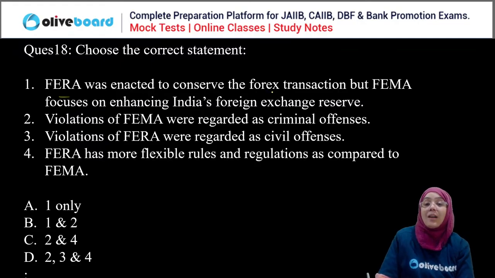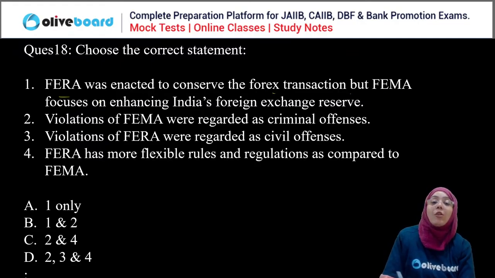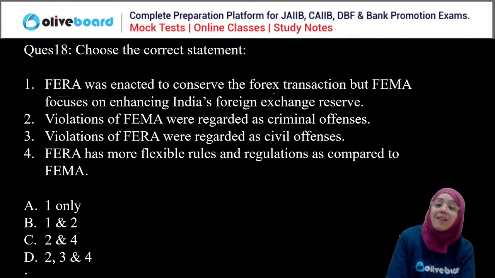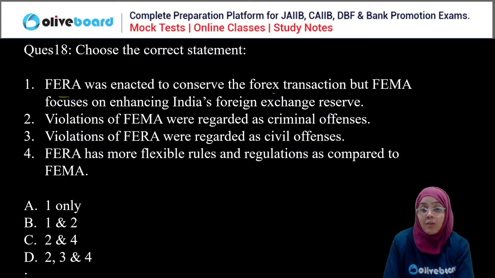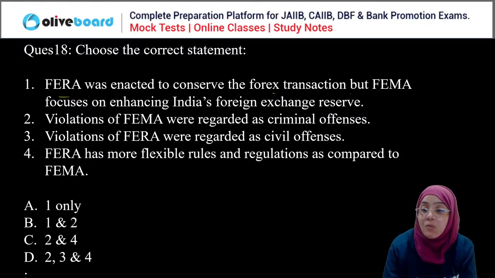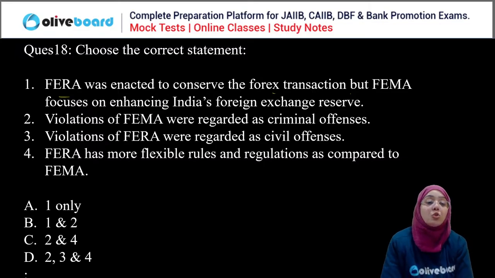FERA was enacted to conserve the foreign exchange, but FEMA was enacted to focus on enhancing India's foreign exchange reserve. Violation of FEMA was regarded as criminal offense. Violation of FERA regarded as civil offense. FERA has more flexible rules and regulation if we compare it to FEMA.